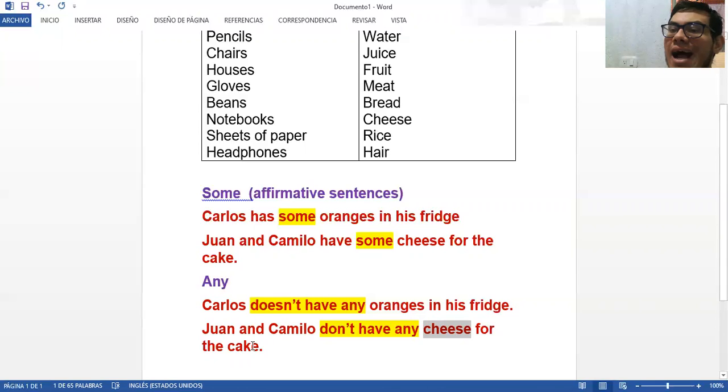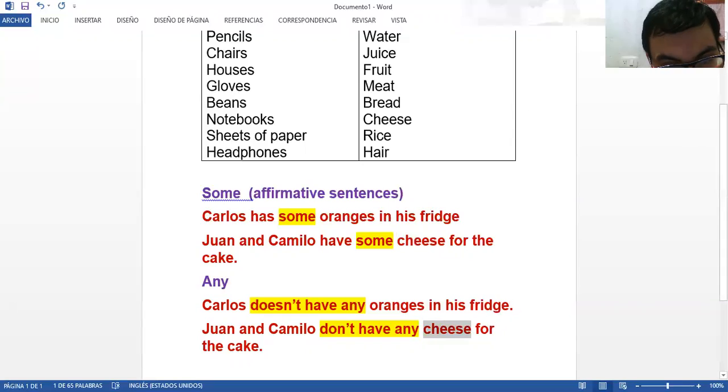Again, it doesn't matter if the thing is countable or not. We can use it with both. What we have to be careful with is the structure of the sentence. Why? Because we can use any only when we are creating negative statements, as you can see here.